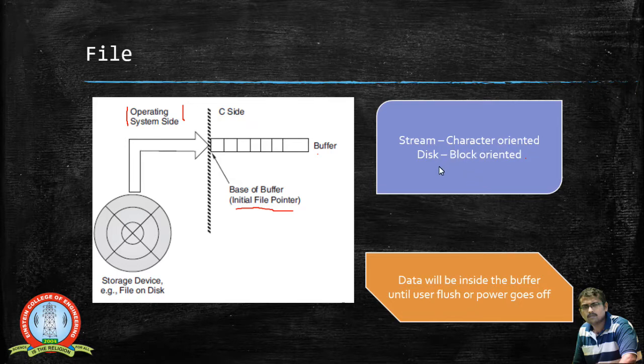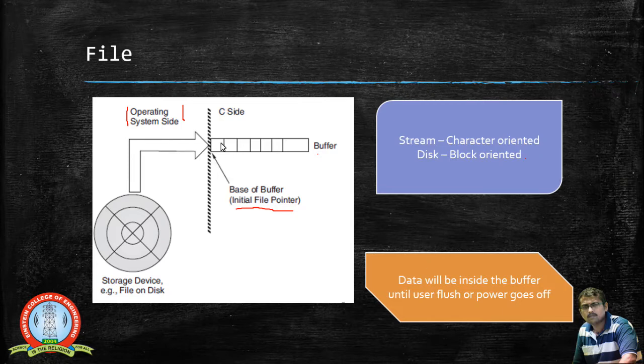Similarly, if you are using disk mode, it is completely block oriented. Block oriented means a binary set of data, a group of bits, which is called a byte. So bytes of data can be transmitted as such directly, like zeros and ones.